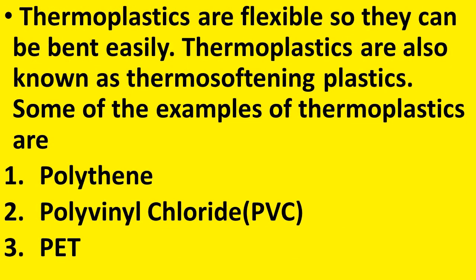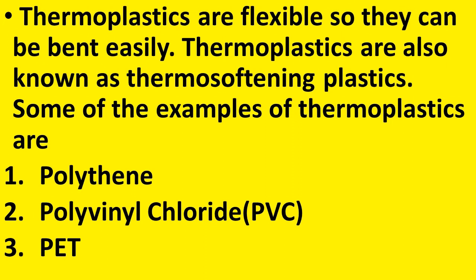Thermoplastics are flexible, so they can be bent easily. Thermoplastics are also known as thermosoftening plastics. So, what is one property of thermoplastic? They are flexible. Therefore, they can be bent easily. And another name for thermoplastic is thermosoftening plastics.